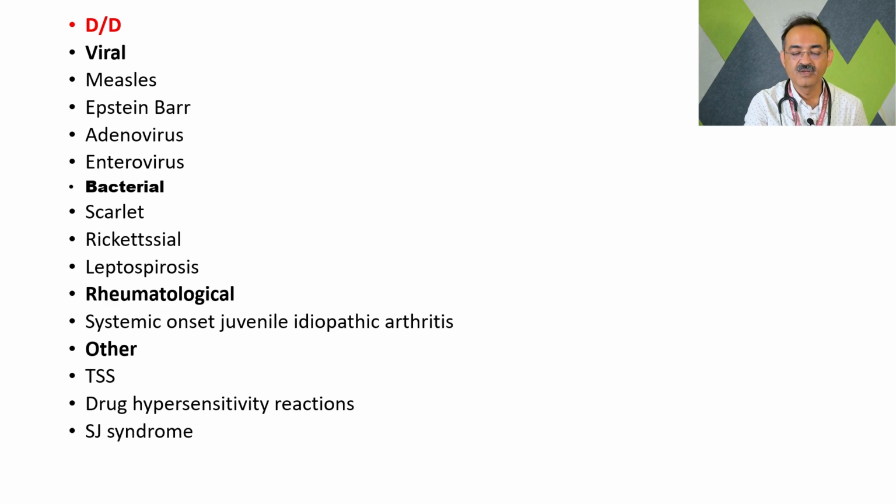Scarlet fever we can easily rule out because, apart from Kawasaki disease, in scarlet fever you can get strawberry tongue, but the lips are not involved as seen in Kawasaki disease, and usually the fever responds to antibiotics very fast in scarlet fever, as against Kawasaki disease, where we don't have any response to antibiotics. Other drug reactions or toxic shock syndrome we also need to differentiate from Kawasaki disease.